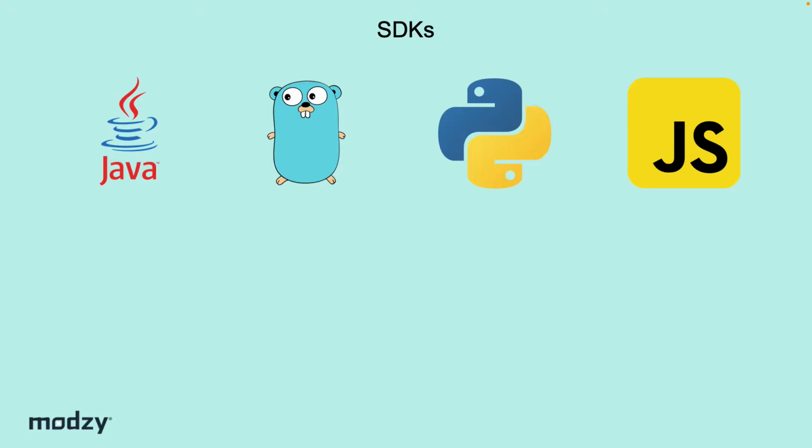There's a human cost, and there's a time cost, right? So from a human perspective, we need to find developers that are proficient enough in the language that we want to offer the SDK in, but also familiar enough with your product so that they can develop a very useful SDK, right? And then there's a time cost too.